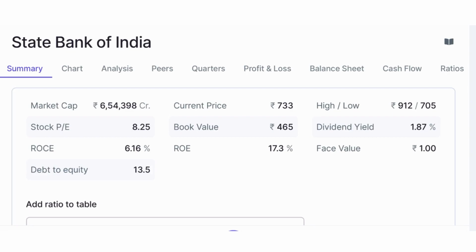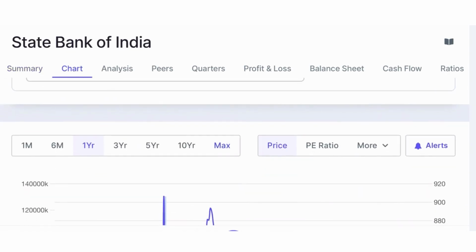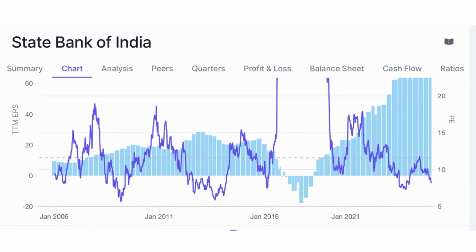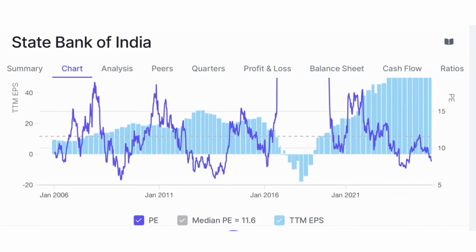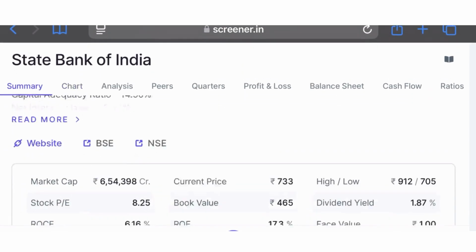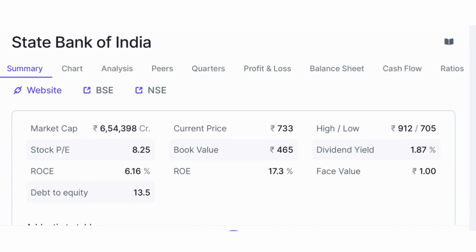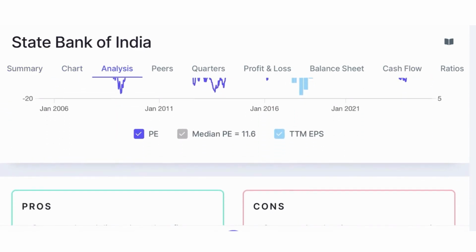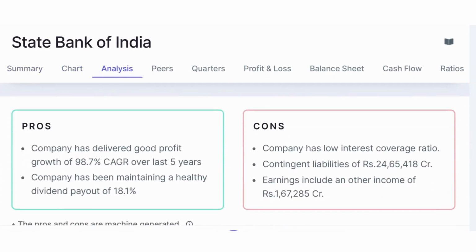That is completely normal. Now if we consider this chart for the max P by E ratio, median P by E ratio for State Bank of India is 11.6. Currently the P by E ratio is 8.25. That is fairly good. That means the price of State Bank of India trading on the Indian stock market is fairly priced at this point of time. So financially that's a good sign to invest in this stock.